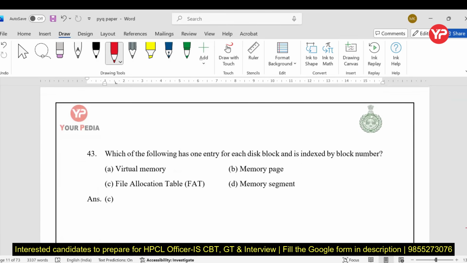Now, which of the following has one entry for each block, that is the file allocation table, and is indexed by block number? Yes, FAT. If I talk about virtual memory, it mainly refers to memory management using disk as an extension of RAM. Memory page is a fixed block of main memory, not disk block tracking. Memory segments is the segmentation technique. So the right answer is file allocation table.